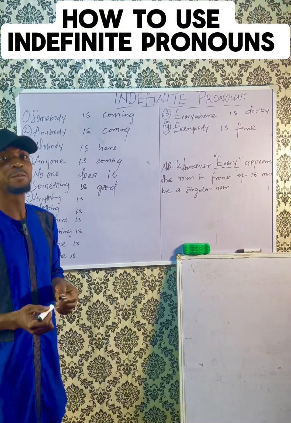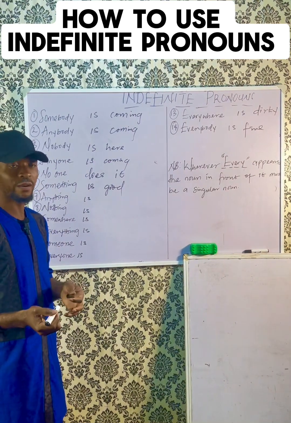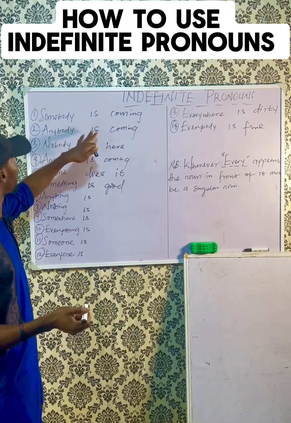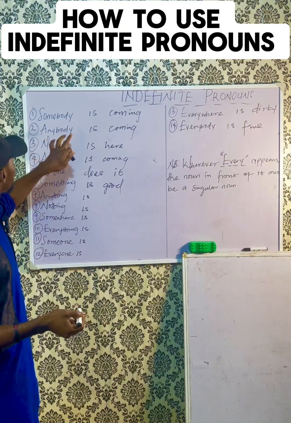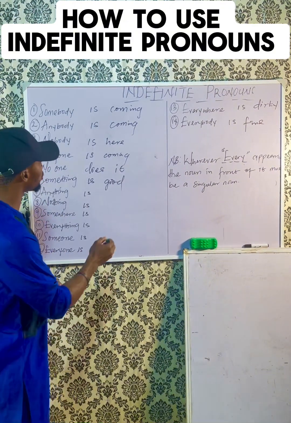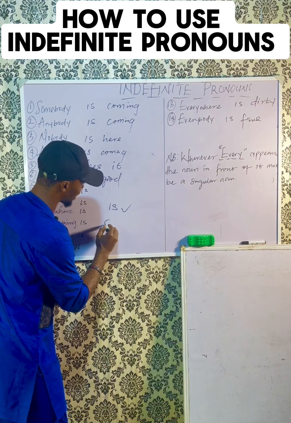If you want to ask somebody, how is everybody doing? Not how are everybody doing. I hope everyone is fine, not I hope everyone are fine. So you get it. Anywhere you see somebody, anybody, nobody, any of these, please make sure you use the verb is, not are.